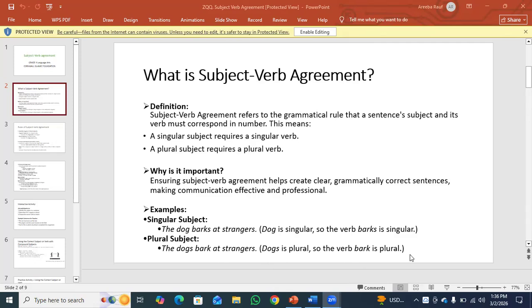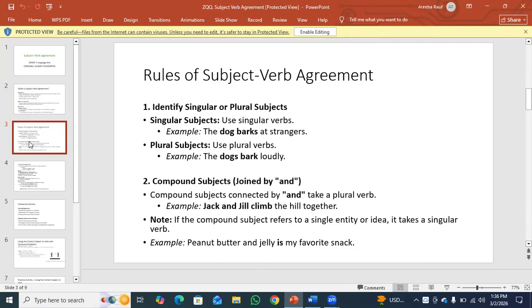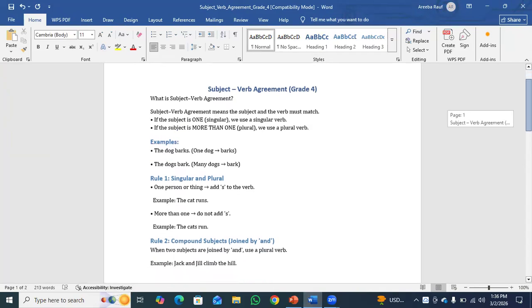Let's discuss it with the next slides. Rules of subject verb agreement. Let's discuss the rules with this document so that you can understand it very clearly.